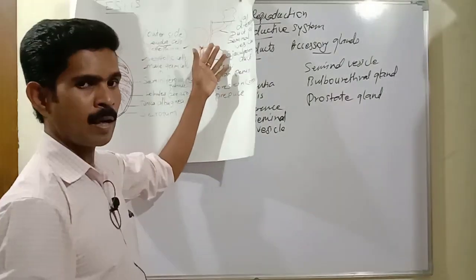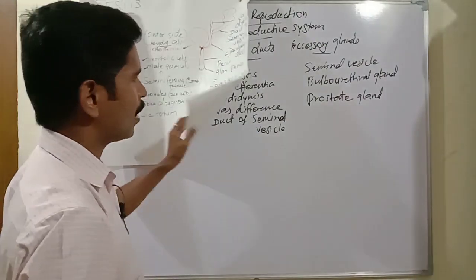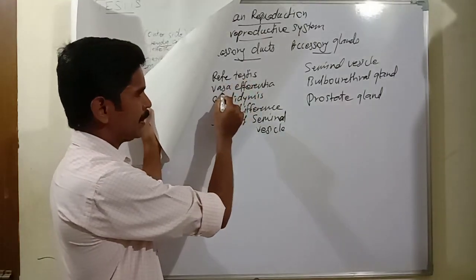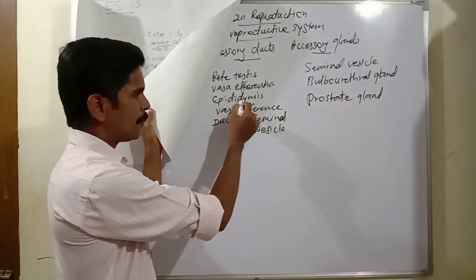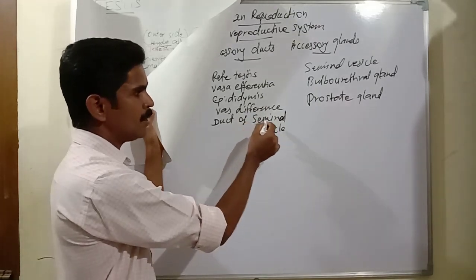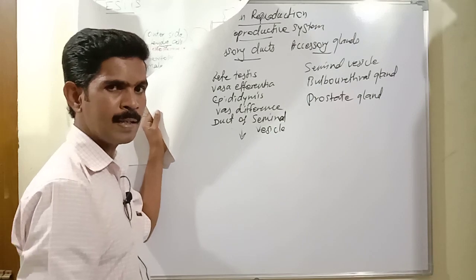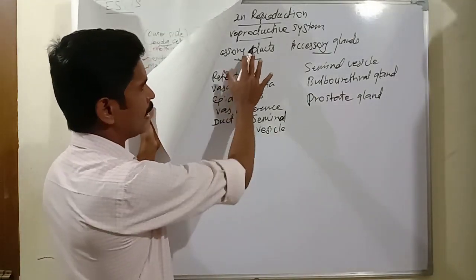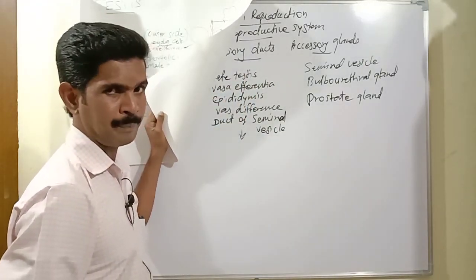I hope you all understood all the ducts of this male reproductive system. So once again, repeat all the duct names. Rete testis, then rete testis continues with vasa efferentia, then vasa efferentia continues with epididymis, epididymis continues with vas deferens, vas deferens continues with duct of seminal vesicle, and finally the common ejaculatory duct. Understand? So that's all about the accessory ducts present in the male reproductive system.